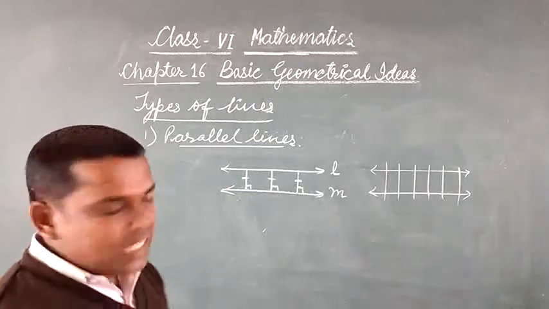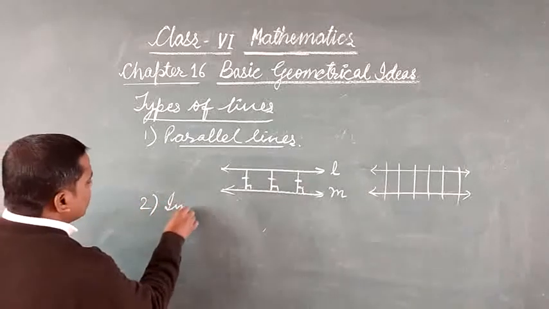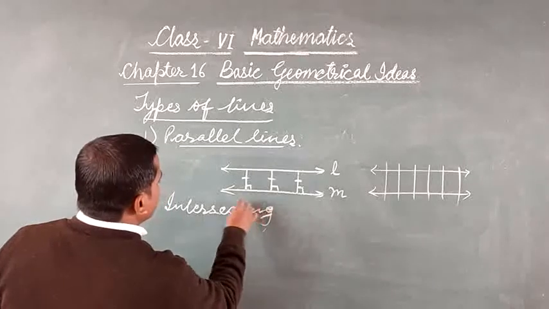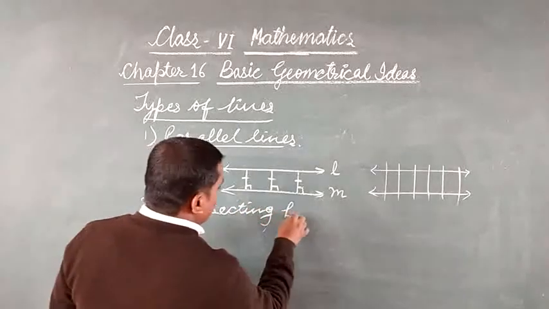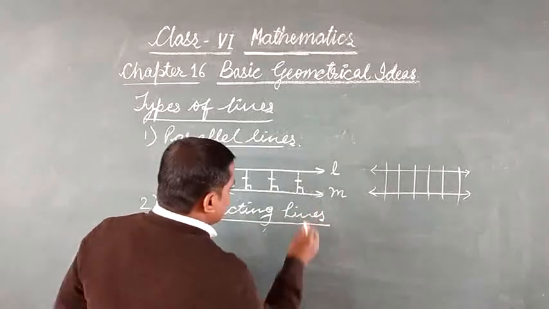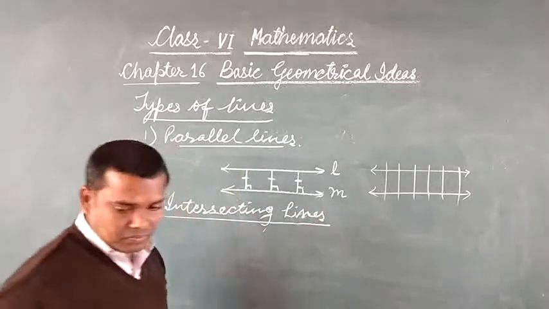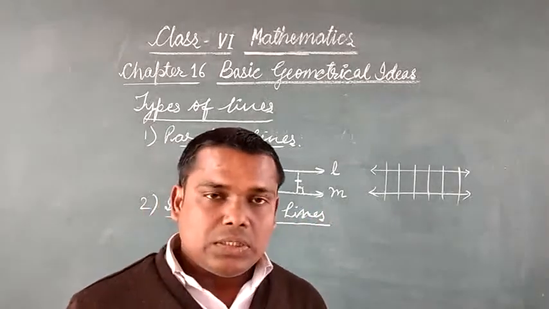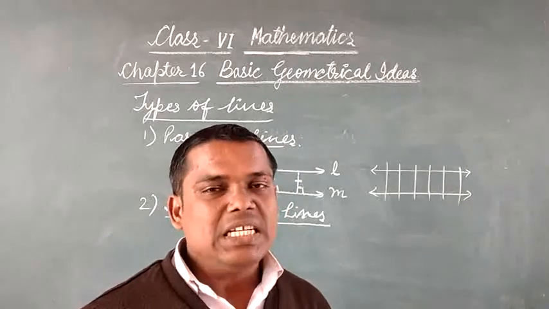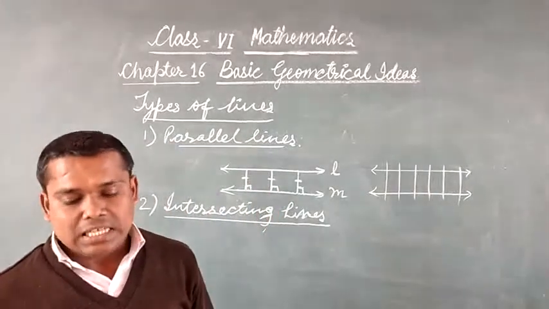Now, intersecting lines. The second one is intersecting lines. When two lines in a plane intersect each other, then the lines are called intersecting lines.